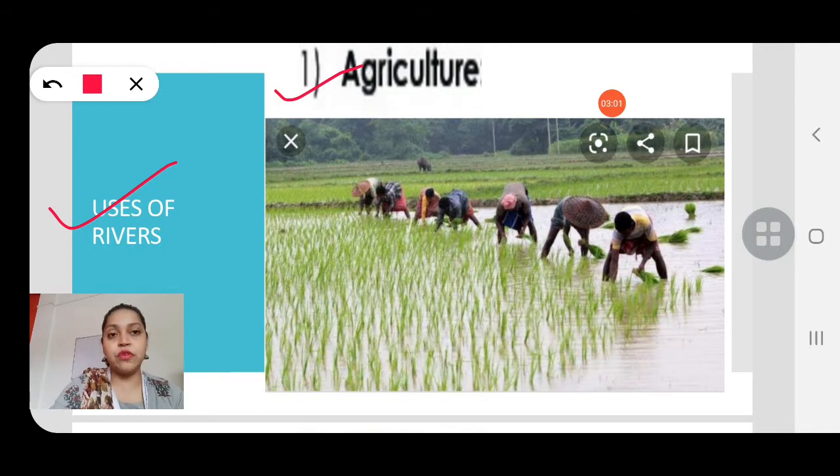From the main rivers, many streams are cut and made to the paddy fields, to the agricultural fields, so that water from the river comes to the fields where the crops are grown, and this is called irrigation. So in the field of agriculture also, the use of rivers is great.